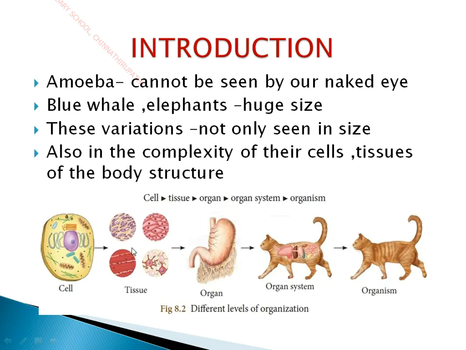Different kinds of lung tissues combine together to form an organ called the lungs. So the lung is an organ. We know very well that in human beings we have two lungs located on either side of our chest cavity. The lung is a single organ. So here lung cells, lung tissue, and lung organ have been formed.